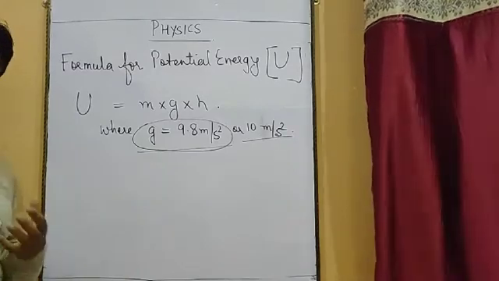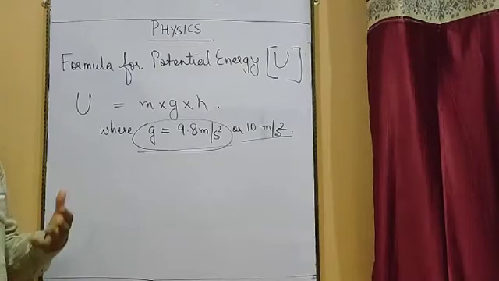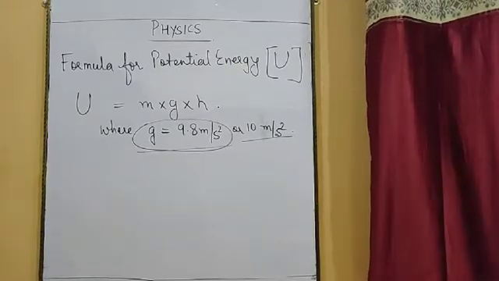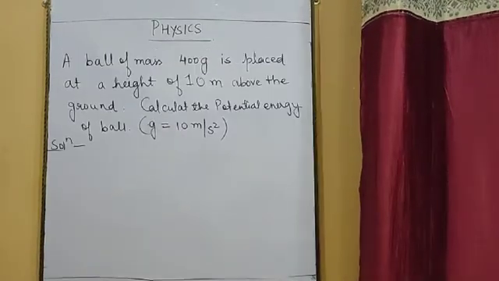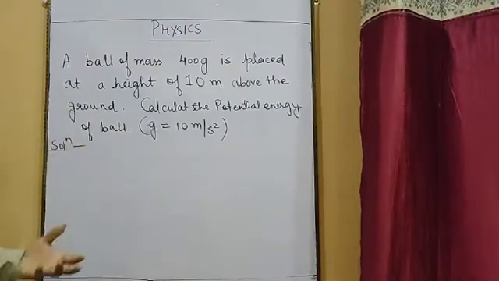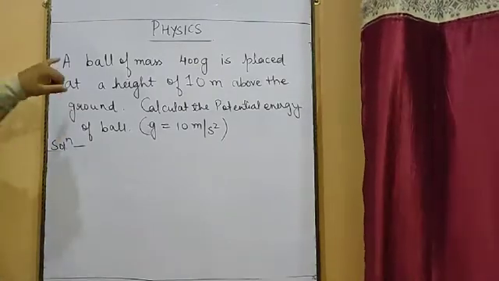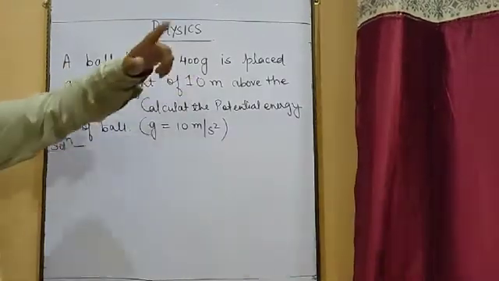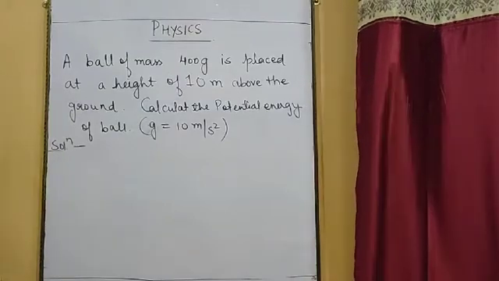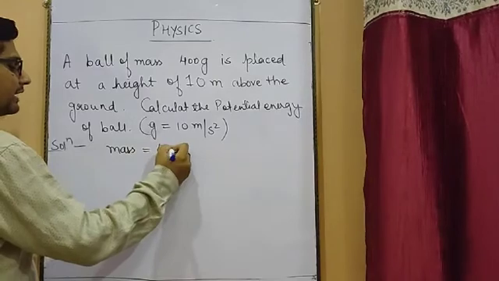So let us talk about some simple numericals which are based on the formula, so that we can calculate the potential energy. So let us take one simple numerical to calculate the potential energy of the body. Suppose one question is there: a ball of mass 400 grams. So they have already given the mass of the ball. Mass is equal to 400 grams.